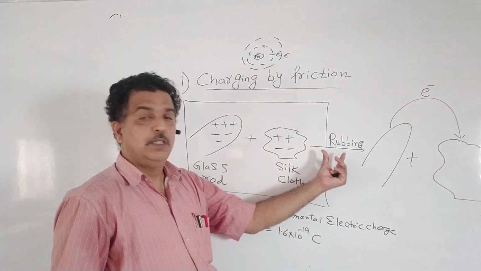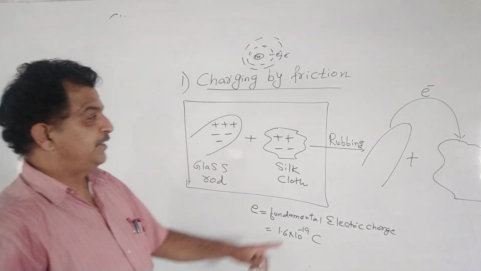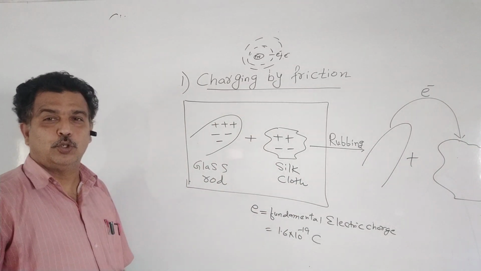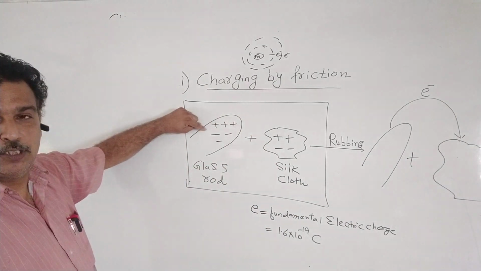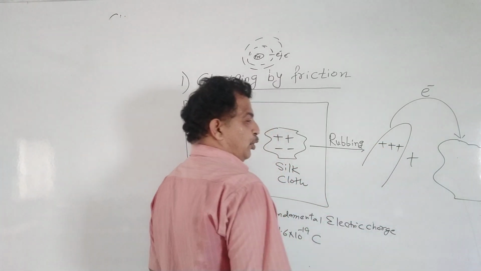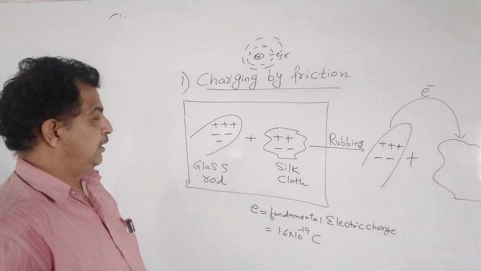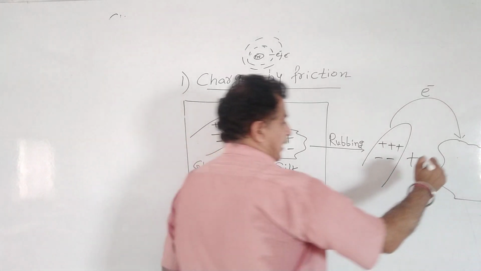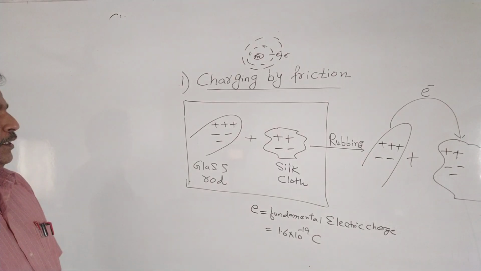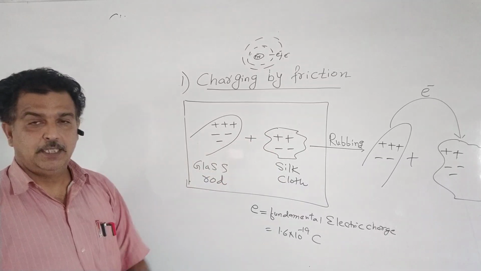Let us assume that after rubbing the glass rod with the silk cloth, one electron is transferred from the glass rod to the silk cloth. Now there were 3 electrons and 3 protons. After rubbing, we are left with 3 protons and only 2 electrons, as 1 electron has been transferred. And in the silk cloth, there are 2 protons and 3 electrons. So 1 electron is transferred from the atom of the glass rod to the silk cloth.